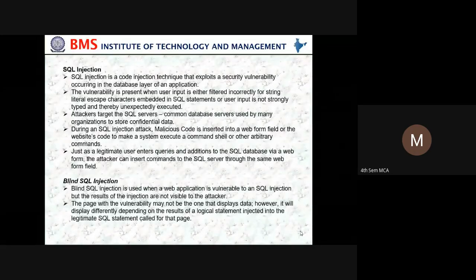SQL injection is a code injection technique that exploits a security vulnerability occurring in the database layer of an application. She created a database and inserted many details in SQL. Then, through SQL injection, the attacker can delete your database.